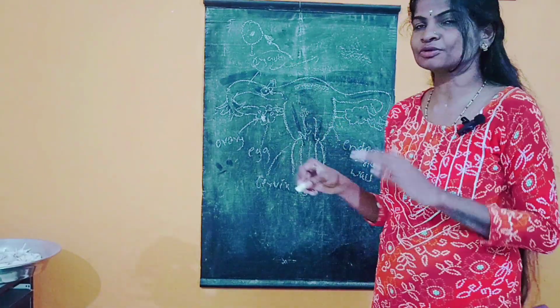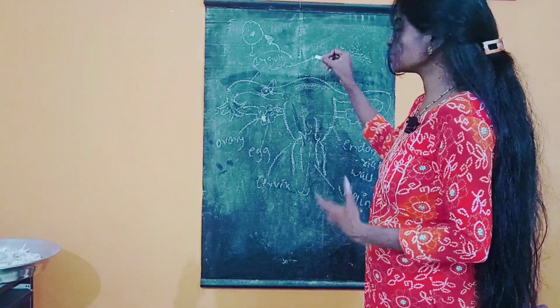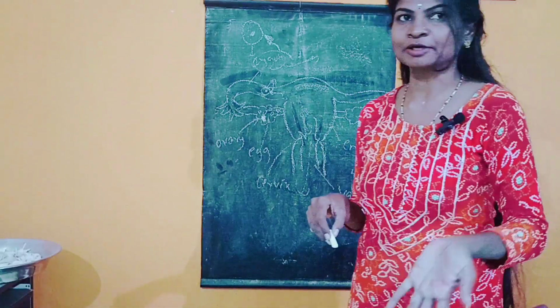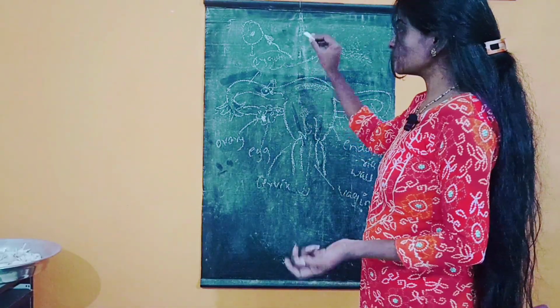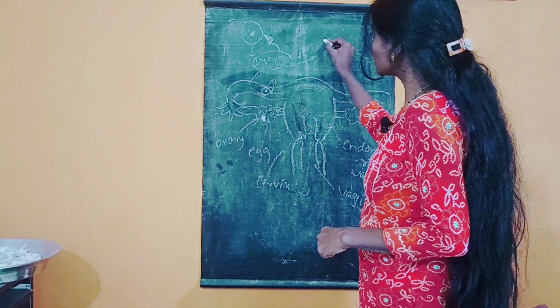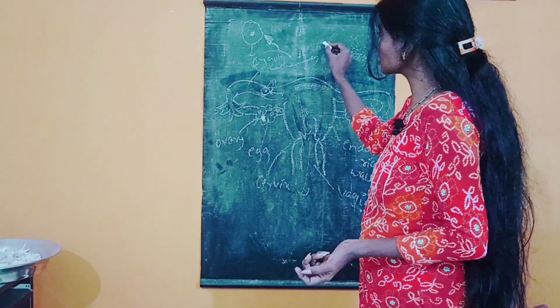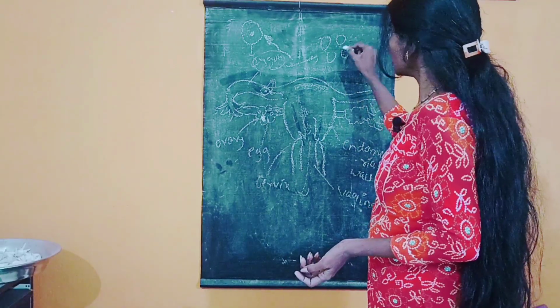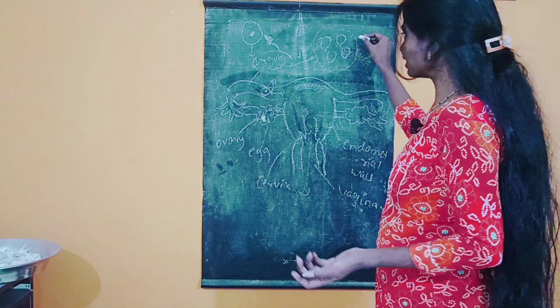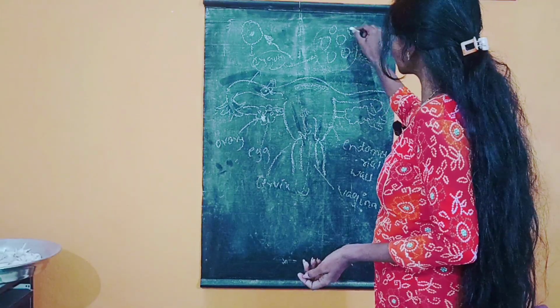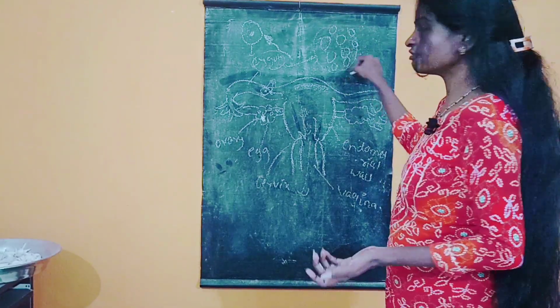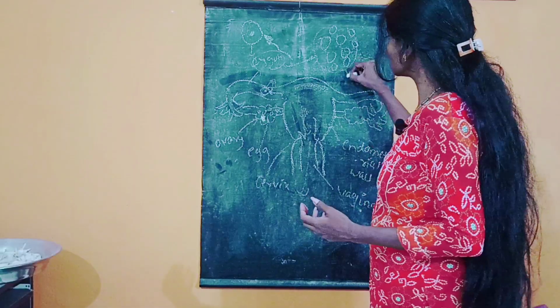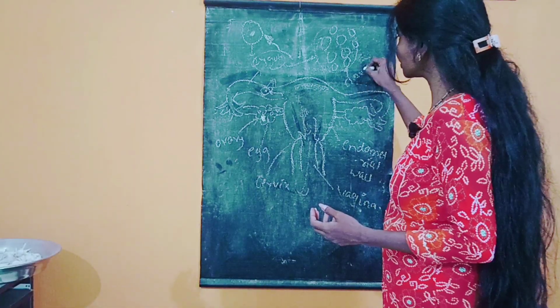The zygote undergoes cell division. What happens after that, we will learn in the second PUC. But after the zygote formation, the cleavage will form. That is, one cell is divided into 4 cells, and 4 cells are divided again into 8 cells. This is called the cleavage stage.